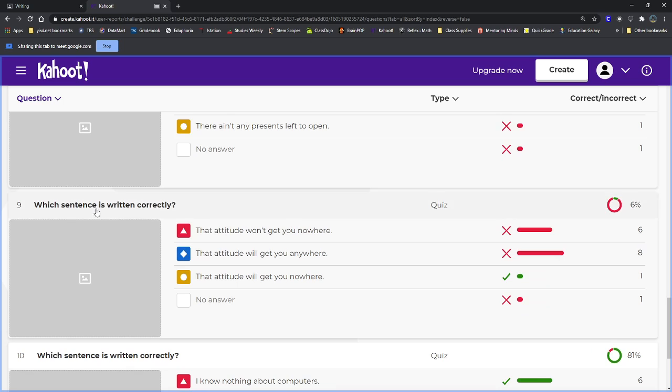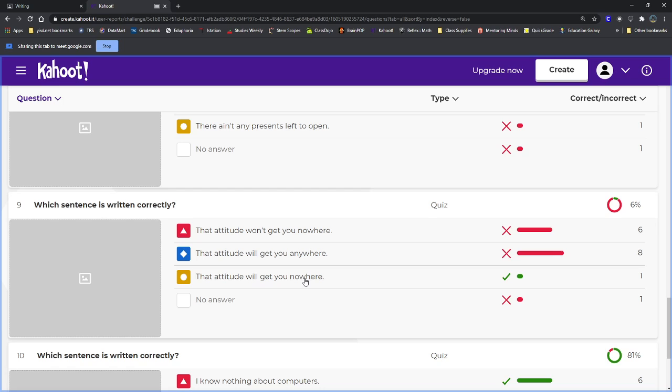This one was a tough one. Which sentence is written correctly? Let's take a look. That attitude won't get you nowhere. That attitude will get you anywhere. Or that attitude will get you nowhere. The correct answer was this last one. That attitude will get you nowhere.